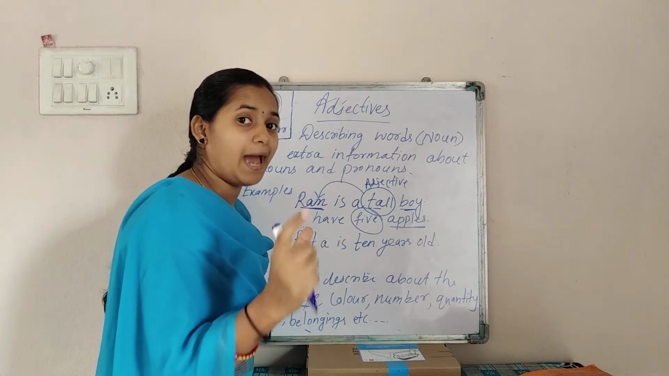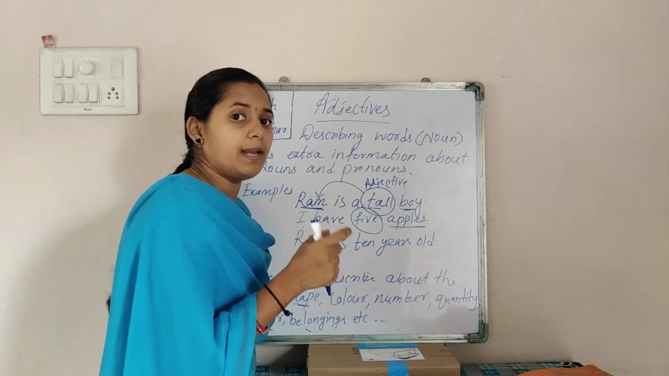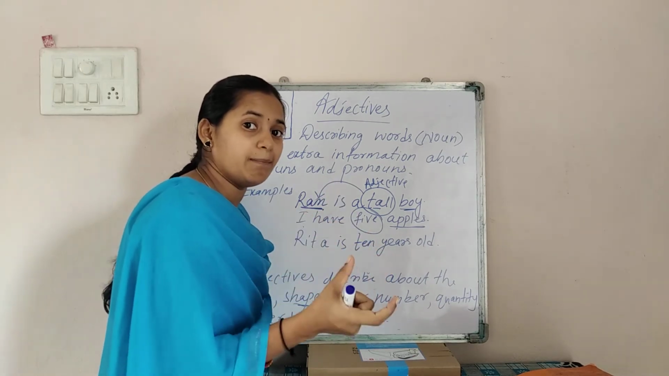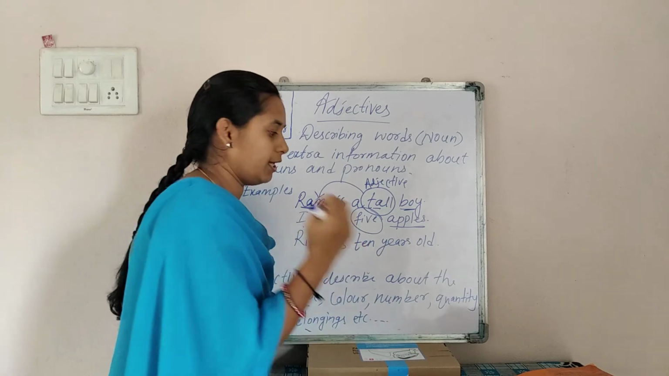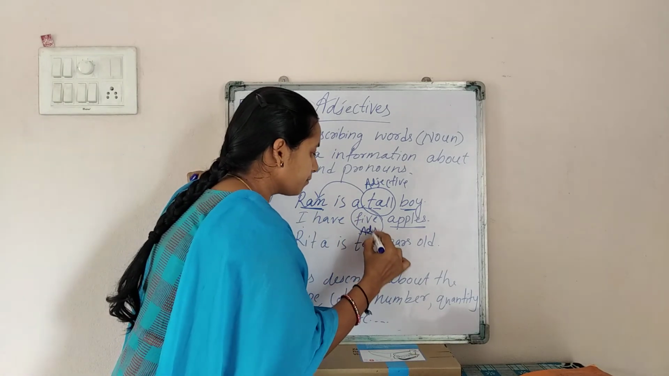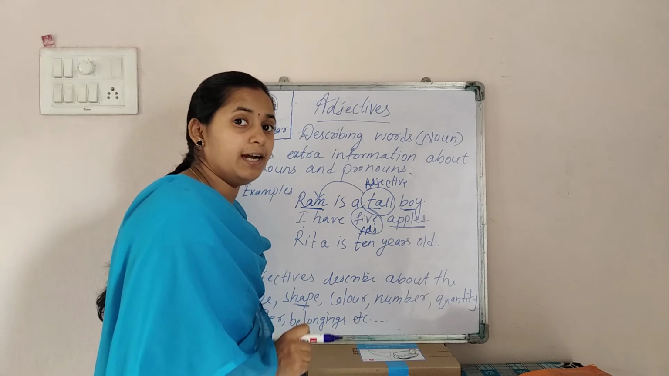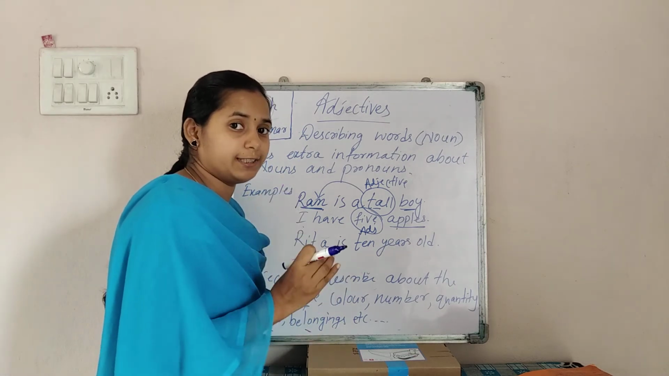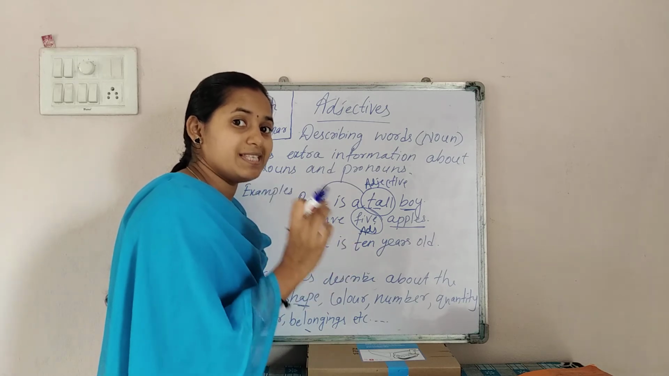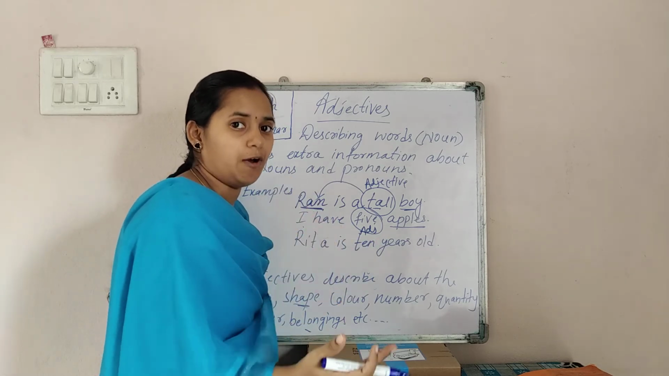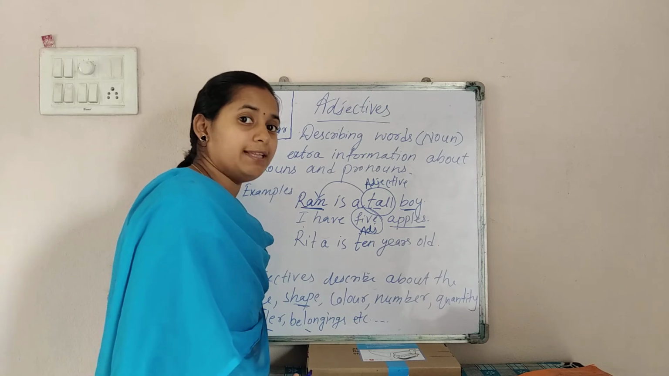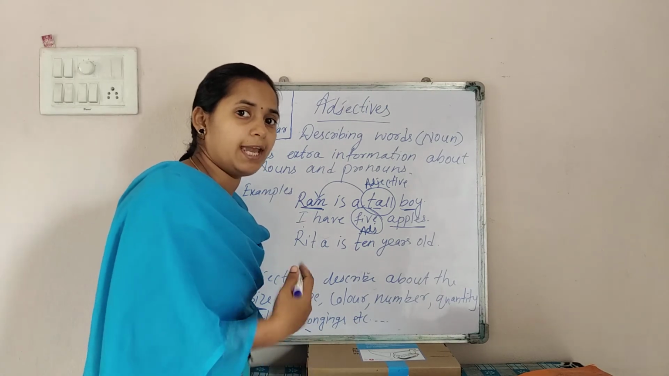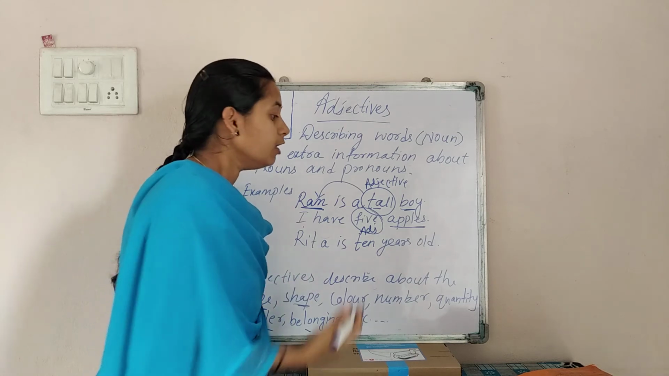I have 5 apples. Okay, so here the number 5 is describing the noun apples. How many apples? 5 apples. So that's why 5 is your adjective. Clear? So an adjective can describe the shape, size or number of a noun. Okay. Next we will move to another example where the describing word adjective is describing the age of a particular person.